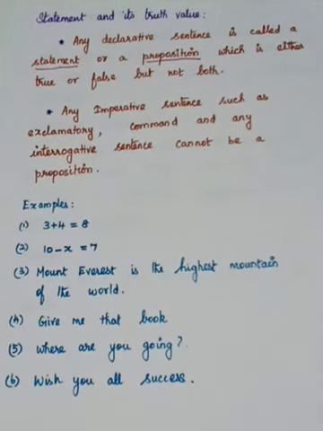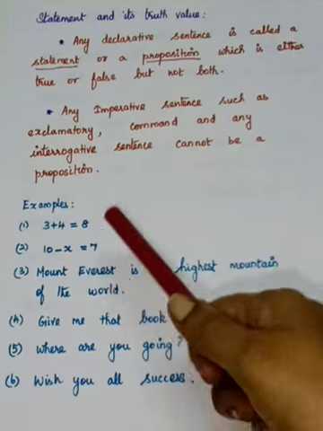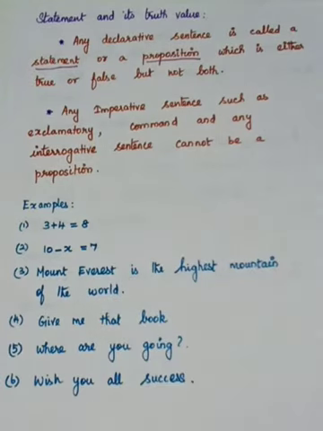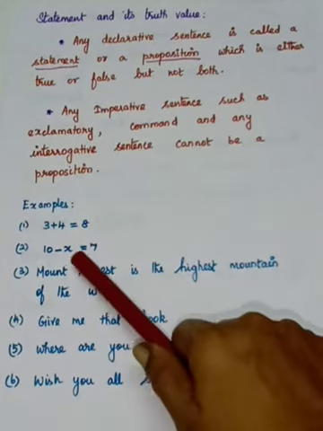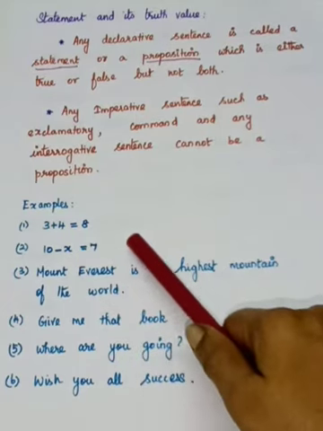It is correct, so it is a statement. When x is not equal to 3, this sentence is false. So either the sentence is true or false, but both should not occur. So this is a statement or a proposition.